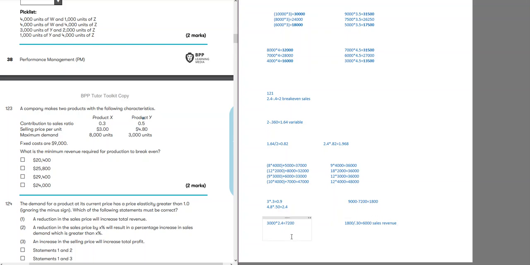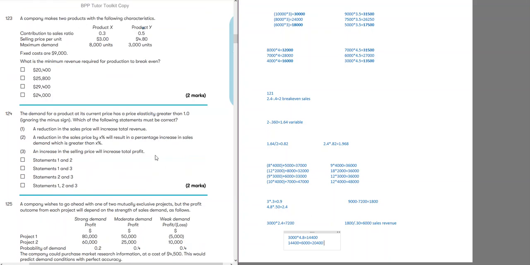So 3,000 units, they ask in revenue, so multiply by 4.8 would give us 14,400 sales, plus 6,000 would give us 20,400 sales. So the minimum sales that we need to do to achieve the break-even point would be 20,400. So remember, always focus on requirements.